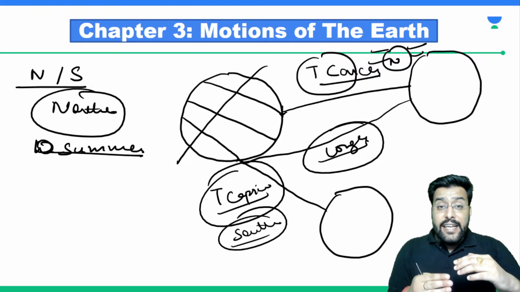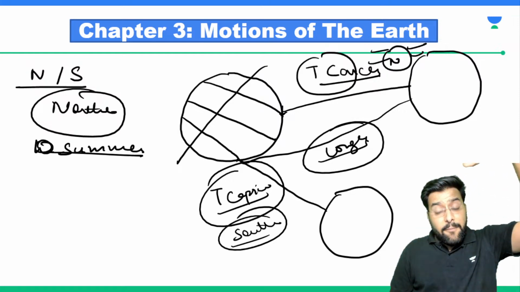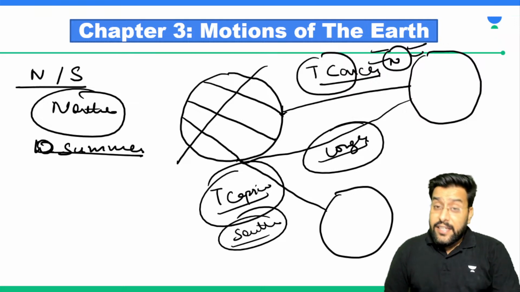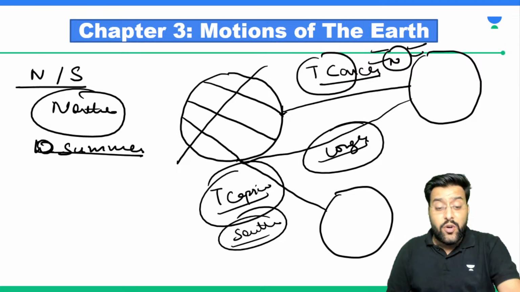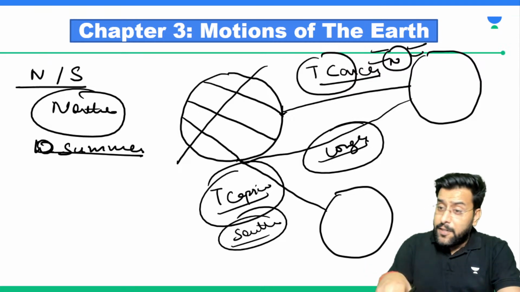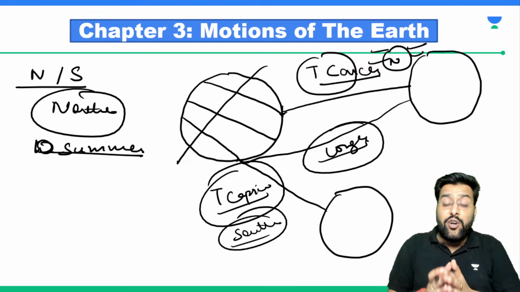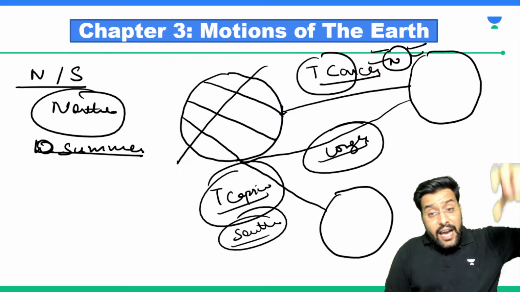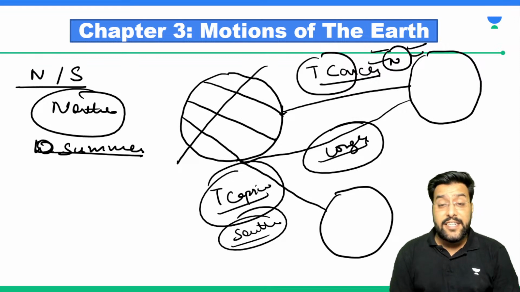So simultaneously both the seasons are going. We are having summers, and on the other portion they are having what? They are having winters. Just like simultaneously we have day also and we have night also. If we are presently living in daytime, that doesn't mean that everybody on this earth is living on daytime. Opposite to us is the entire hemisphere which is presently facing its night time.